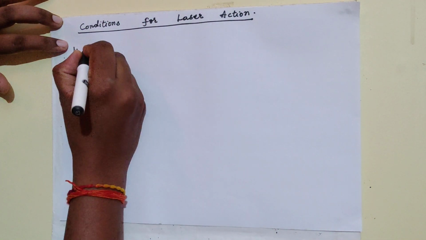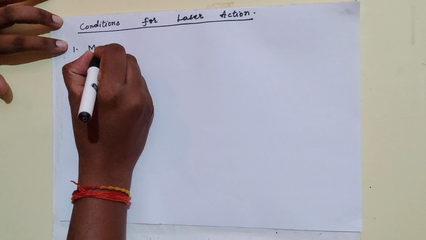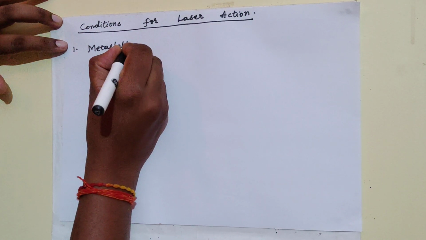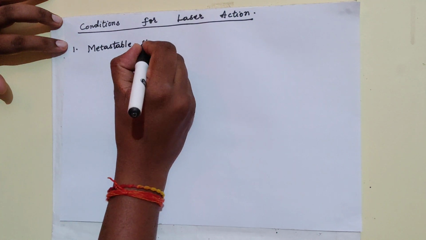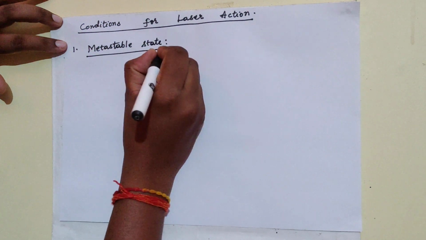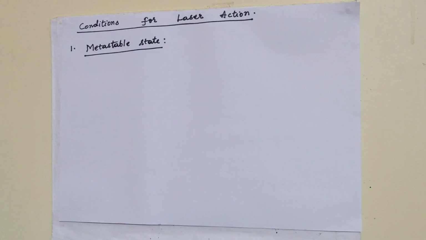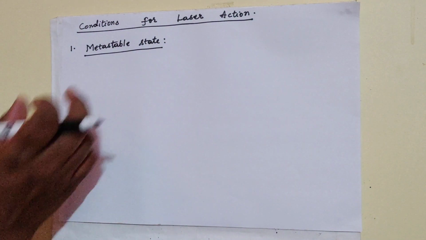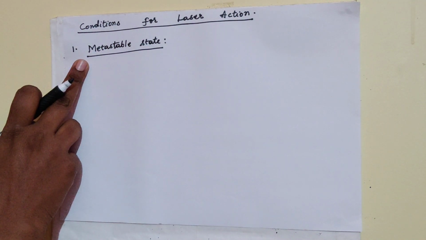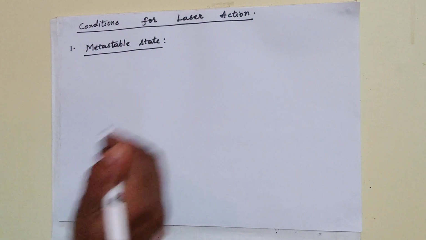So the first one is the metastable state. To observe the laser action, the atoms or material which has to be chosen should have the metastable state. Now, what is a metastable state?